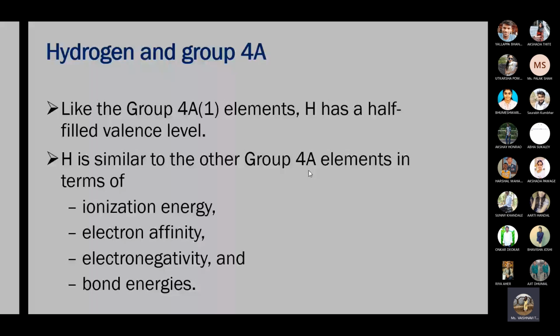I think the whole organic chemistry is based on hydrocarbons, carbon and hydrogen compounds. Why does hydrogen form such a wide number of compounds with carbon? Because of these similarities in ionization energy, electron affinity, electronegativity, and bond energy.